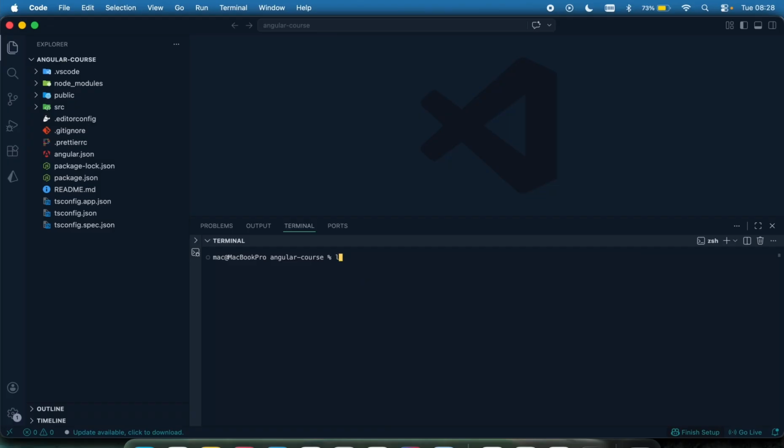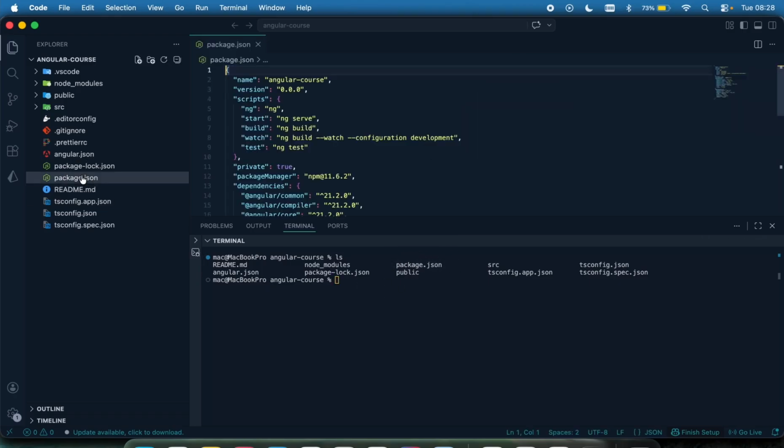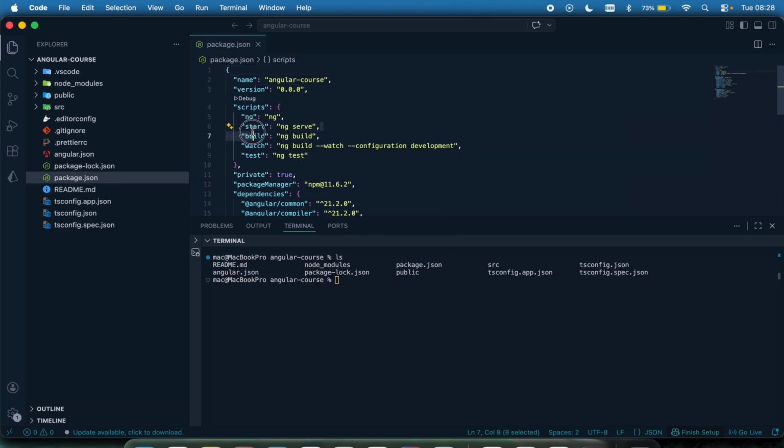So you can just type ls to be sure that you are in the root, where the package.json is, which is this one right here. Just make sure you're in the root of here because we're going to be using the command there. We're going to be using this right here to run our application. Now, for you to run this, you just type in ng serve, which means Angular serve. Just type ng serve, click enter, and that's going to help run your application. So let's just do that and see the outcome.